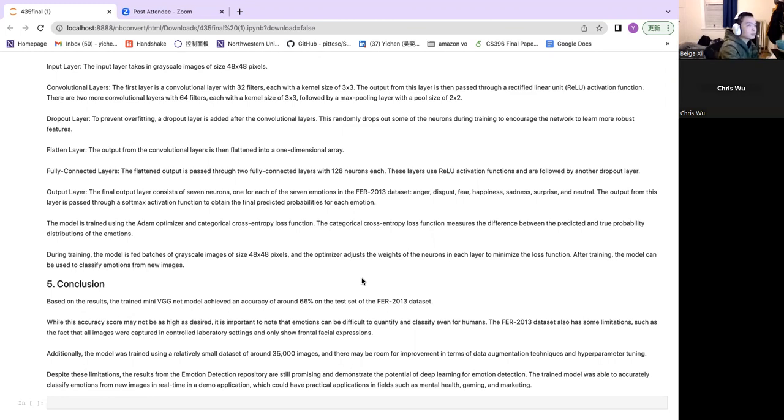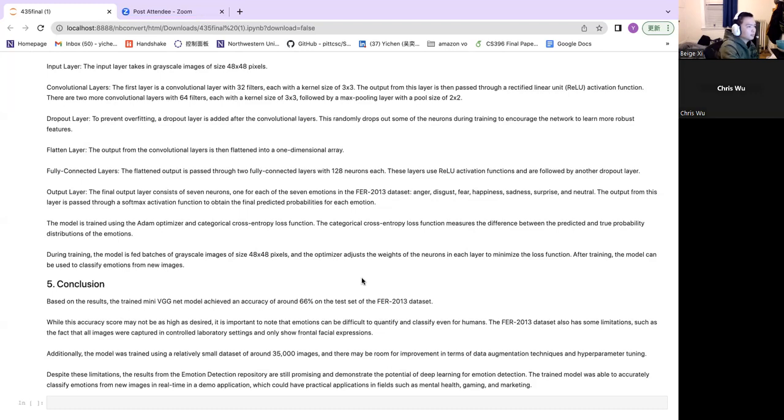So this accuracy score might not be as high as desired. It is important to note that emotion can be really difficult to quantify and classify, even for us humans. And also our dataset has some limitations. For example, all the images were captured in the lab and only have the front facial expression. Also, our dataset is very small, so in the future, we can improve it by using data augmentation and hyperparameter tuning. And despite these limitations, we still get a very promising result and demonstrate the potential of deep learning for emotion detection.